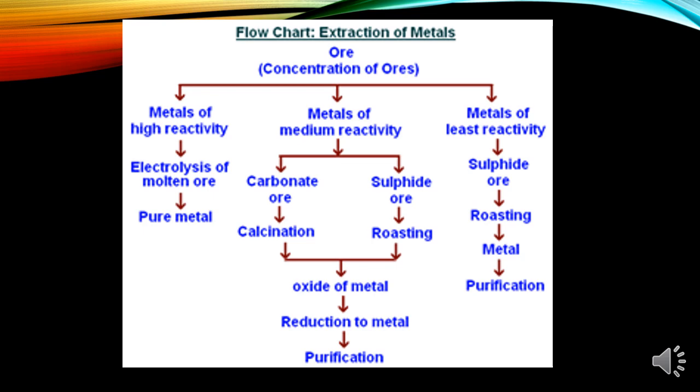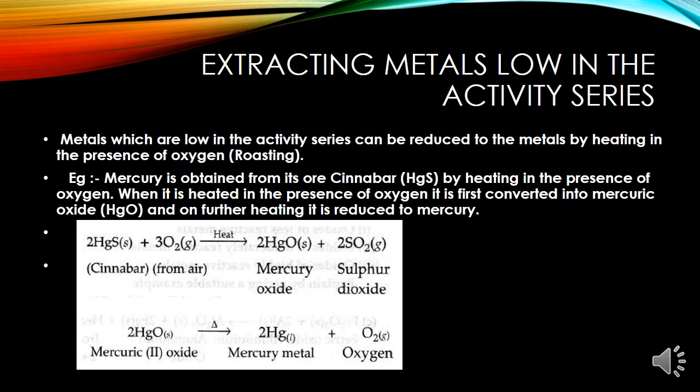Now students, you have a flow chart in front of you showing how metals can be extracted from their ores. Now this depends on the reactivity. Metals which are high in the reactivity series, metals in the medium reactivity, and metals with least reactivity. Now we have to understand how metals can be extracted which are low in the activity series.